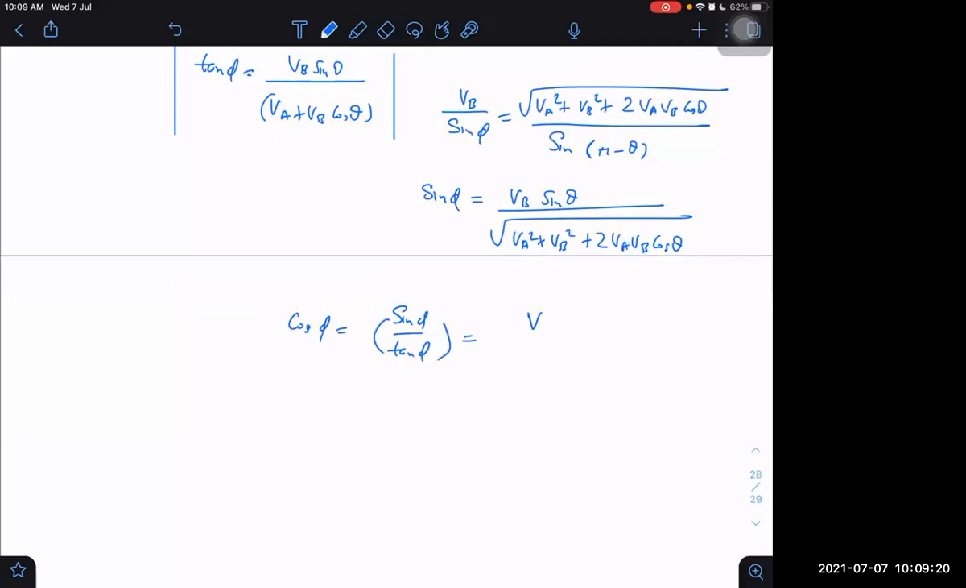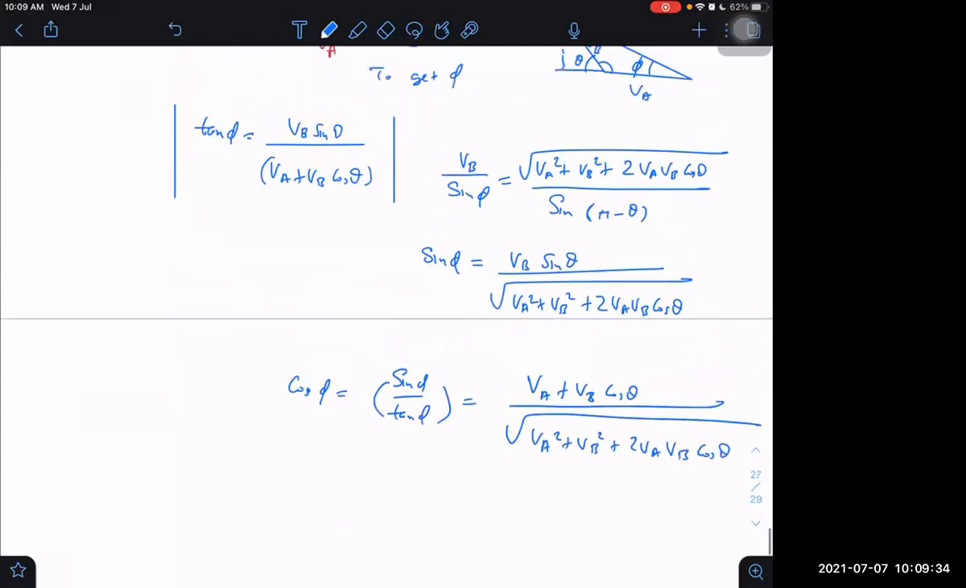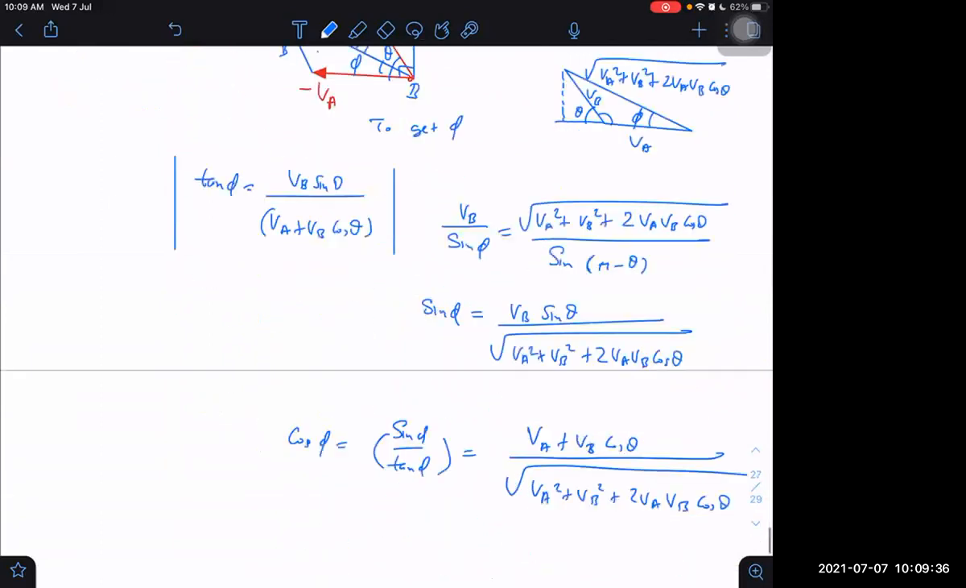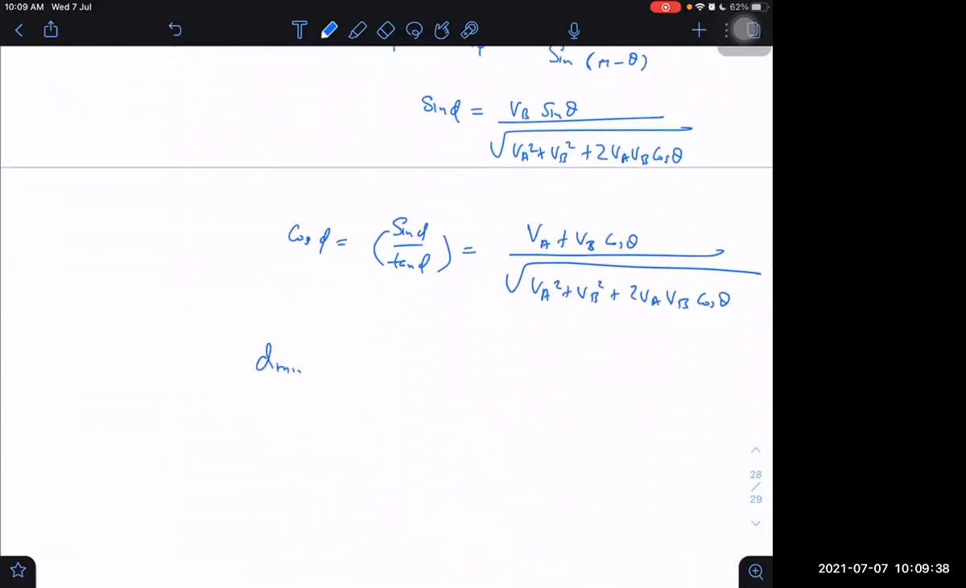VB sin theta will cancel. VA plus VB cos theta divided by root of VA square plus VB square plus 2 into VA into VB cos theta, that is cos phi. Then I'm getting now d minimum. What is d minimum coming out to be equal to? D cos phi. Now we are getting the answer.